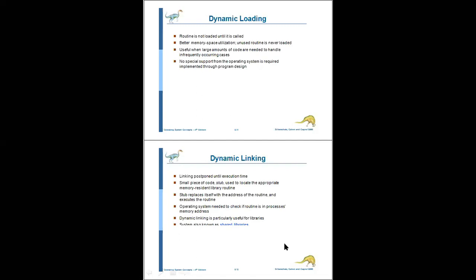In a quadratic equation, the square root function is there, right? If you use the square root function, automatically you invoke which library? Math.h. So there is a dynamic linking whenever the program is executing.